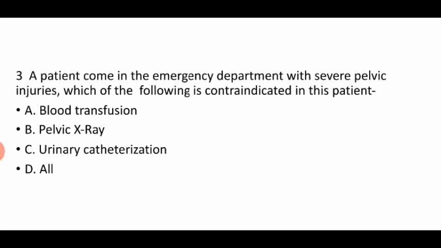Then the third question, a patient comes in the emergency department with a severe pelvic injury. Which of the following is contraindicated in this patient? Our right answer is urinary catheterization. Because in a severe pelvic injury, there is also a chance of bladder injury. So before evaluating the bladder or urinary system, we should not try urinary catheterization.